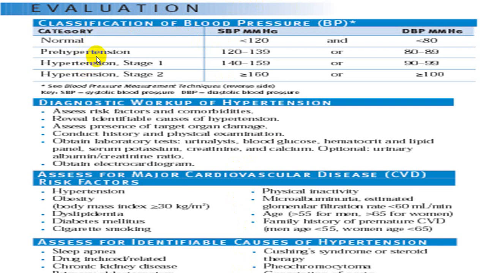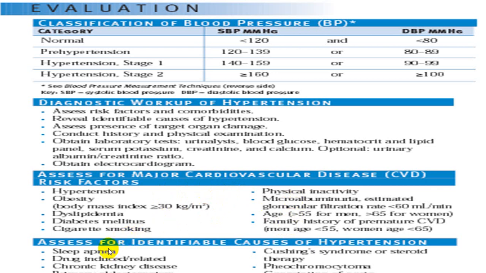Now whenever you want to evaluate any person for hypertension, these are the criteria we have already mentioned: normal, pre-hypertensive, stage 1, stage 2. By taking a record, you should be able to put them into any one of these groups. And then you go for a workup to find out whether it is primary or secondary. And also in primary, try to find out the risk factors like obesity, dyslipidemia, diabetes mellitus, smoking, exercise, anxiety, age. Then look at the GFR, microalbuminuria, family history. These are the risk factors for cardiovascular disease. You should identify them.